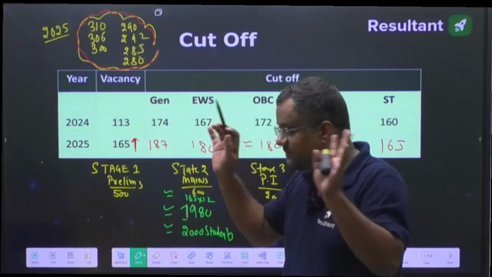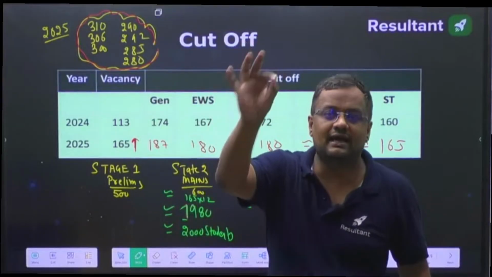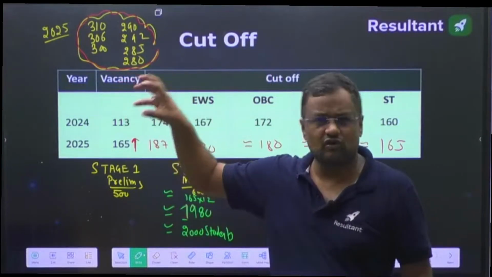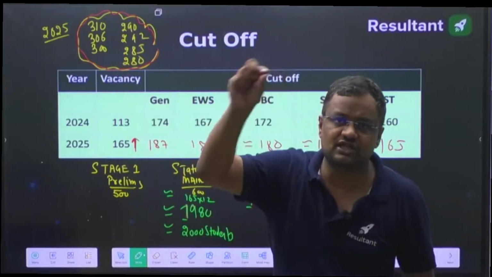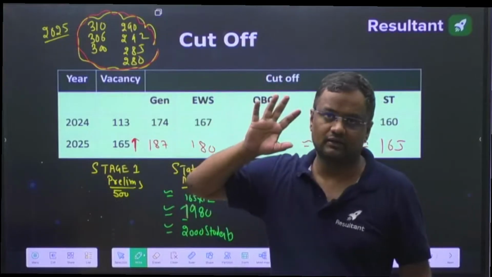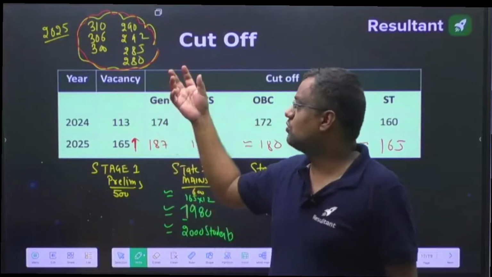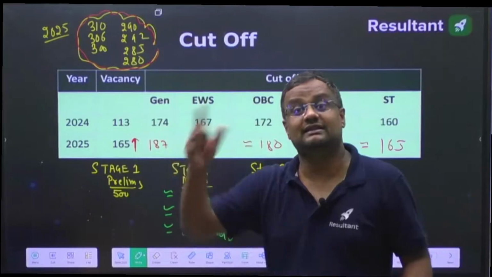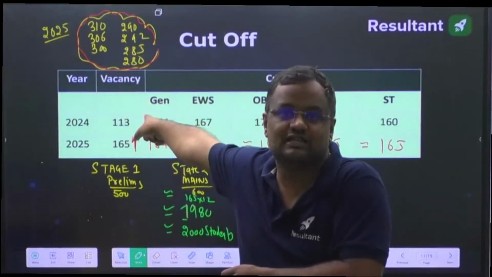Okay, so let me summarize all the things again. The ESE paper is never moderate, never tough, never easy. That rubbish paper is always so. For a conceptual paper, you can say it is conceptual, hard, easy, or moderate. But for the ESE paper, you can never say it is hard, moderate, or easy. The questions were again unexpected, but this happens every time. So that is why I have written the paper was expected.